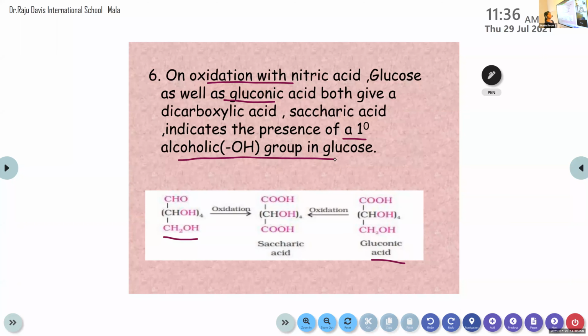What do you mean by primary alcoholic group? There are different types of alcohols. Okay, primary, secondary, tertiary, etc., depending upon the position of the OH group on that carbon. All of you just look here. If this OH group is attached to a single carbon, it is known as primary.